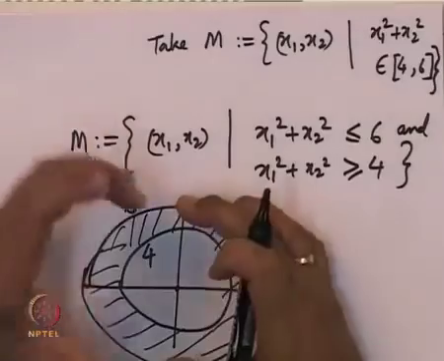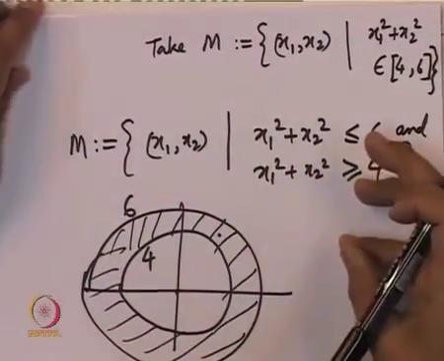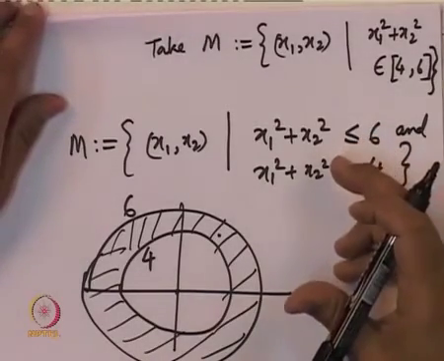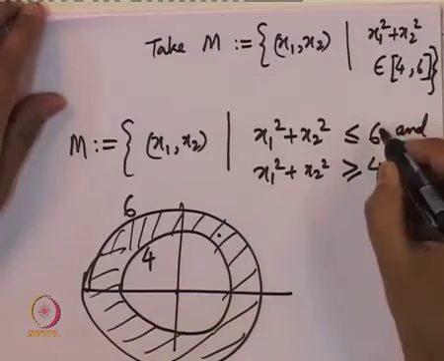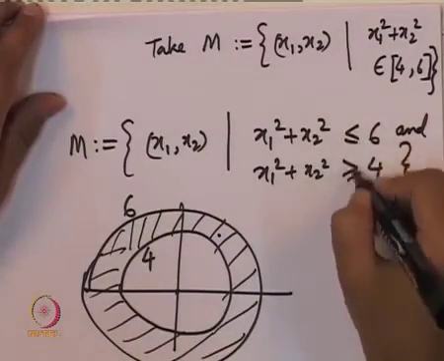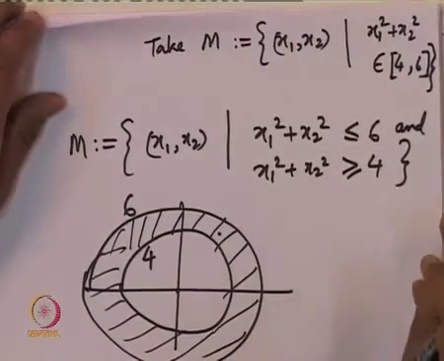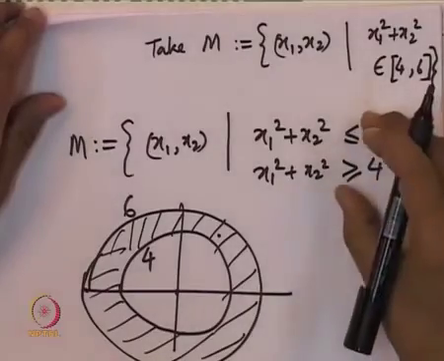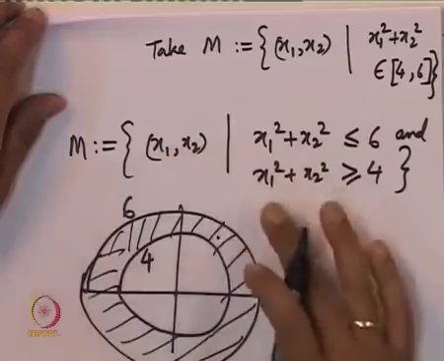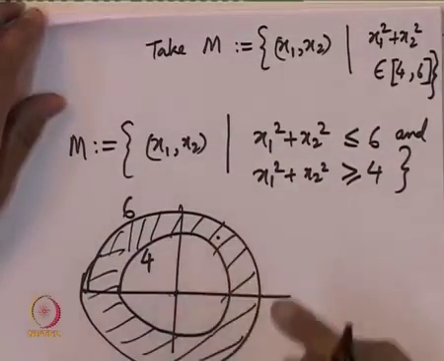We will now check that this particular set M is positively invariant, has no equilibrium points inside it, and is compact. It is a closed set, because these inequalities are non-strict inequalities, not strict inequalities. And it is a bounded set, because all the points are at most distance 6 away from the origin.